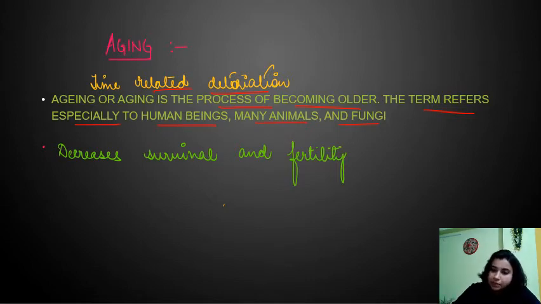With time, people develop certain kinds of mutations and diseases which lead to non-functioning of certain factors, which is responsible for causing aging, right? What is the outcome of aging? The outcome is that it decreases survivability and fertility. Once aging starts, the fertility process also goes on decreasing, and the rate of survival of an organism also decreases with aging.